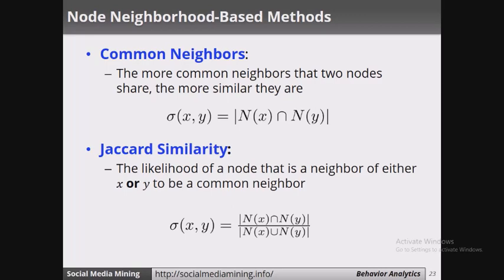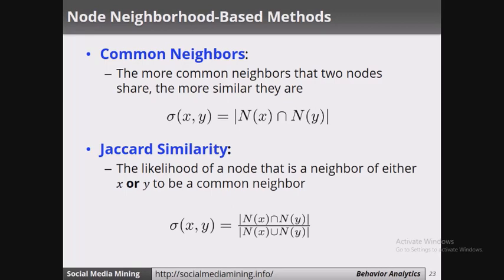Now let's discuss node neighborhood based methods. There are several methods under this. The first one is to find the common neighbors. The more common neighbors two nodes share, the more similar they are. Meaning, if two people have the same set of friends, then they are similar.